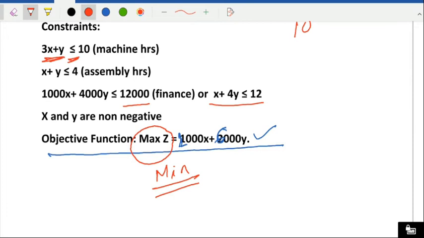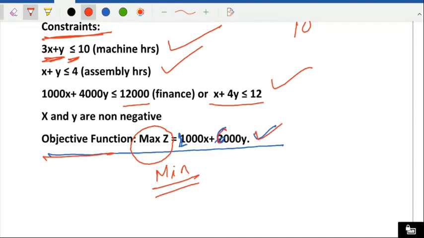So objective function may be maximum or minimum. And all these equations which we have derived from the limitations are called constraints. That's why I have written here. So how many constraints are here? Number 1, number 2 and number 3. 3 are constraints and one objective function is always 1. So objective function maximum Z as per this problem, because we are going to maximize our profit, 2000x plus 6000y.